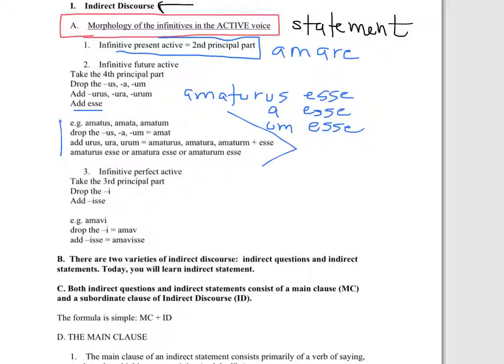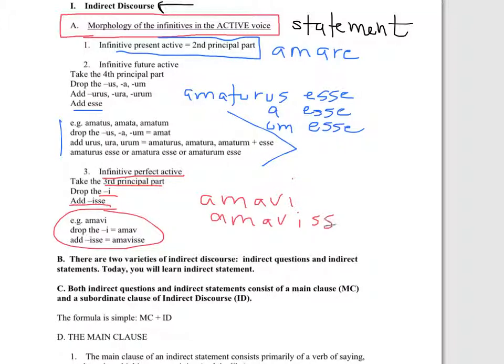And to do the infinitive perfect active, you take the third principal part, you drop the i, as you always do with the third principal part, and then you add isse. And here it is, if you have amo, it'd be amavi, and then you drop the i and add isse. There are your three infinitives in the active voice that you need to know in order to be able to read and create sentences of indirect statement or indirect discourse.